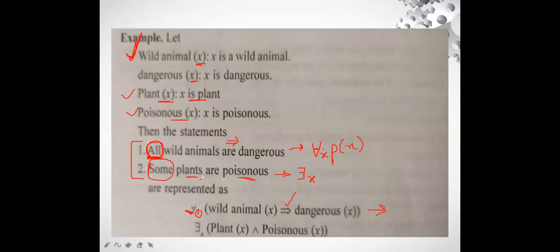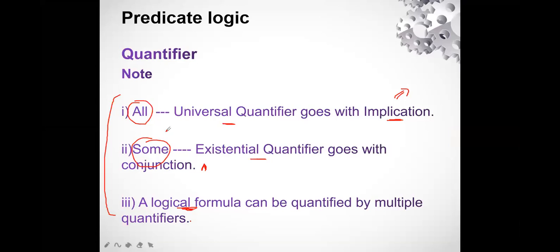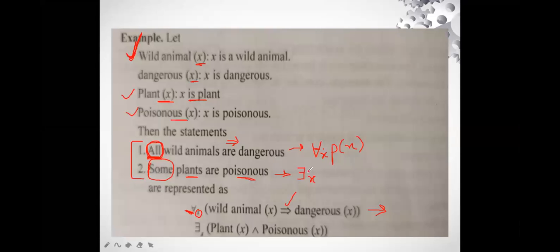And you must have remembered in the earlier slide I told you that for some, that is for existential, it goes with conjunction. So we are going to use the conjunction sign. This is a rule which you have to remember, and with the help of it you can easily solve the question. Why conjunction? Because we are talking about the existential quantifier.